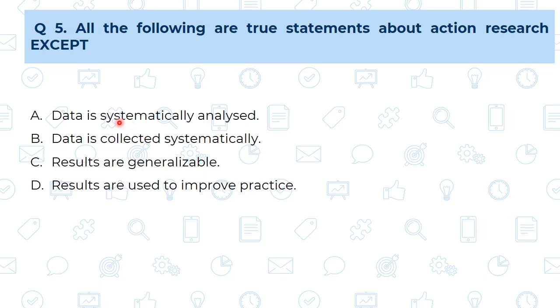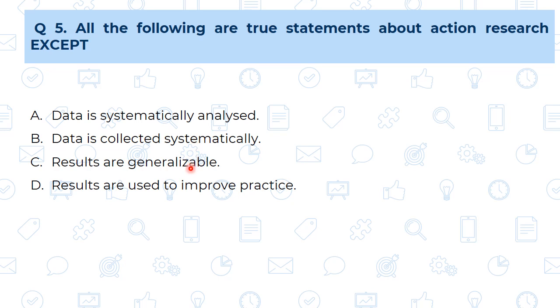A, data is systematically analyzed. Yes, this is 100% correct for the action research, and for various other research also. Then B, data is collected systematically. Yes, this is also true for the action research.